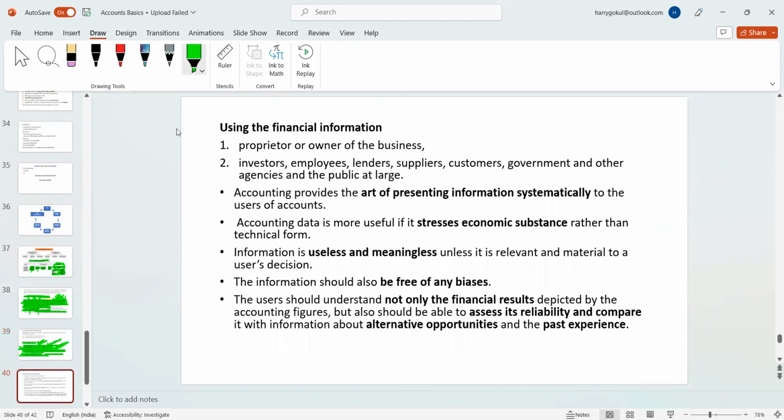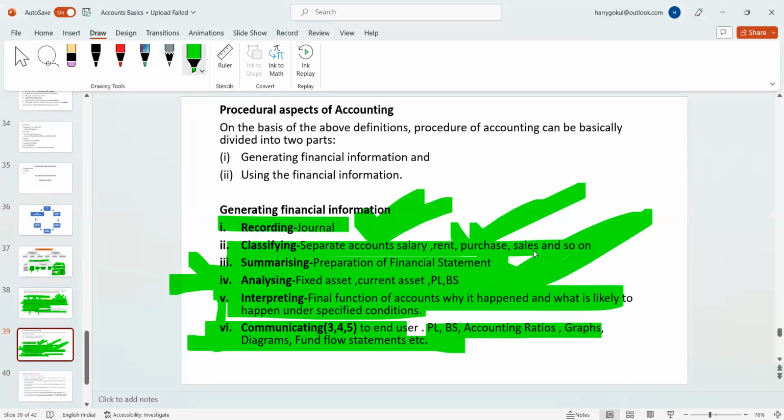This funds flow statement is cash flow, no? No, cash flow and fund flow are two different things. We have cash flow statement, but I don't think we have fund flow statement. We have cash flow statement, but it's a little bit complicated.